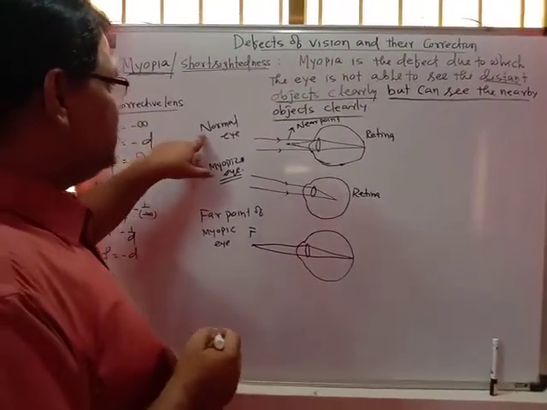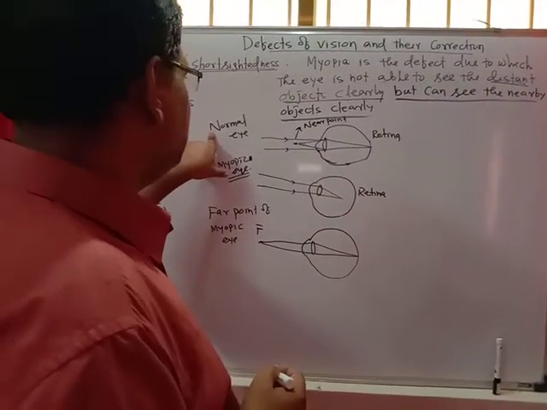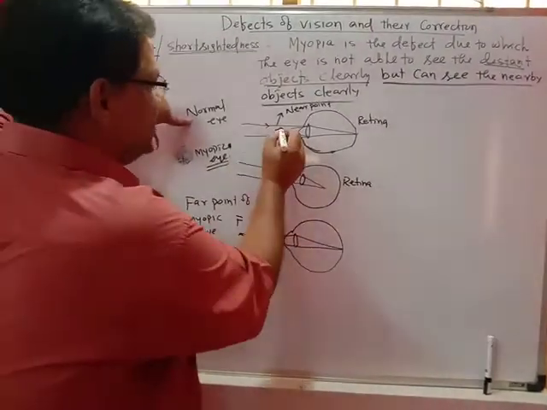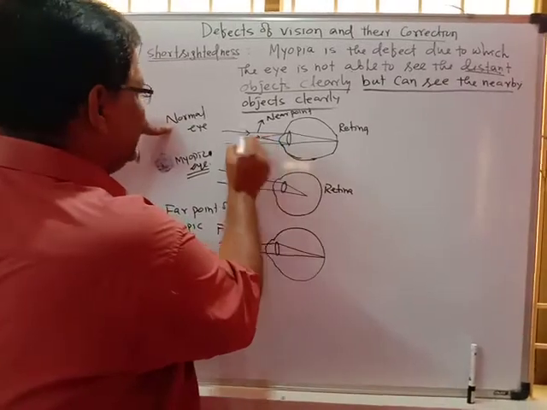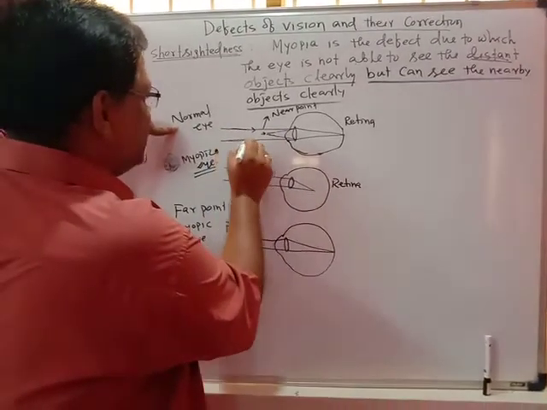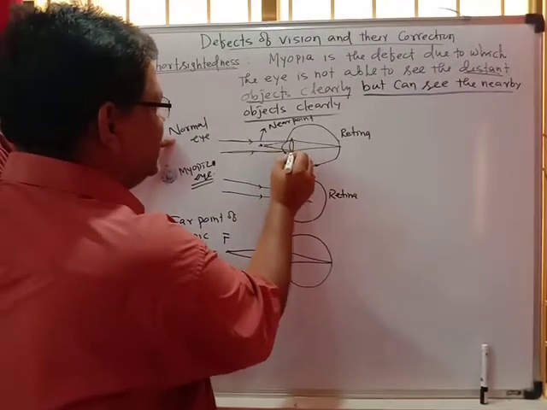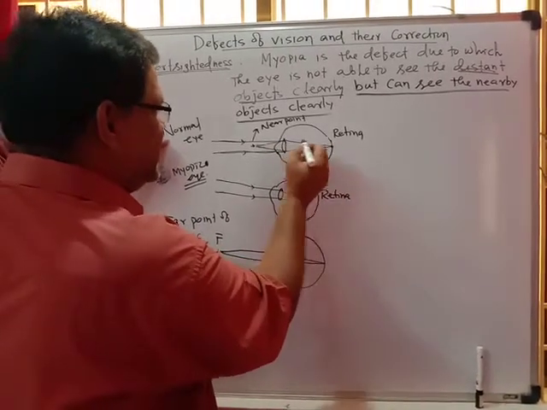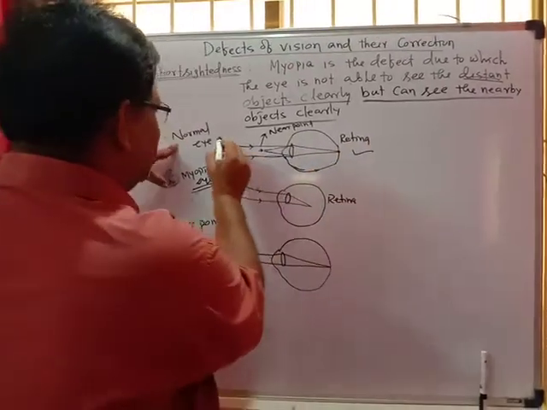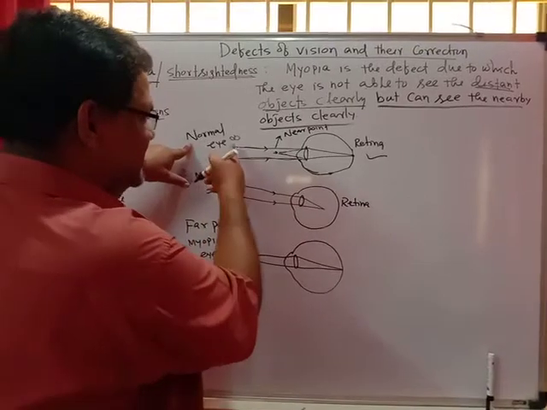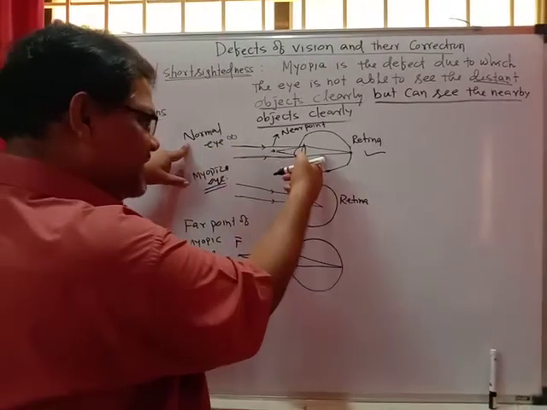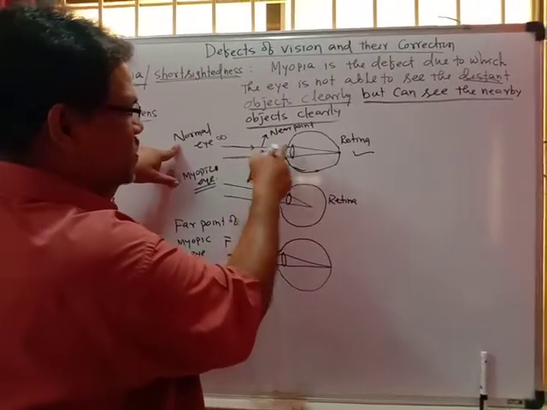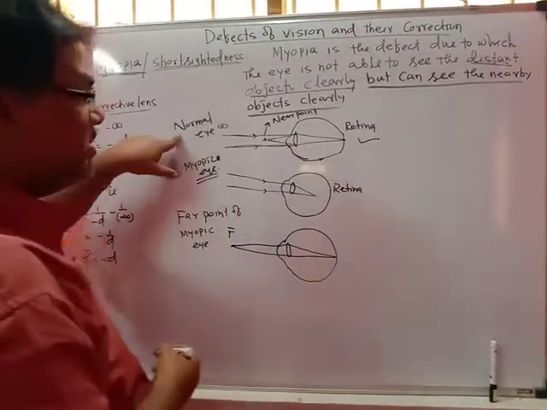Now, what happens in the case of the normal eye? There is the near point which the person can see, and the rays coming from infinity, after refraction, strike on the retina. In that case, the person can see. At infinity, the farthest point, the person can see, and the nearest point also, in the case of the normal eye.